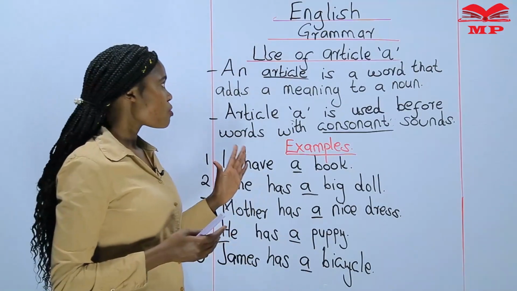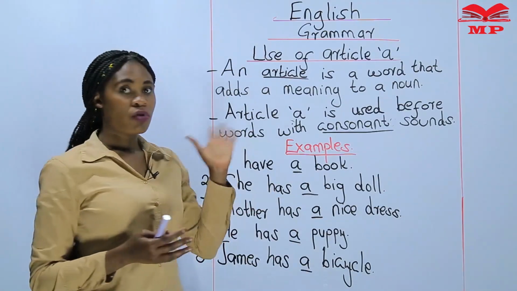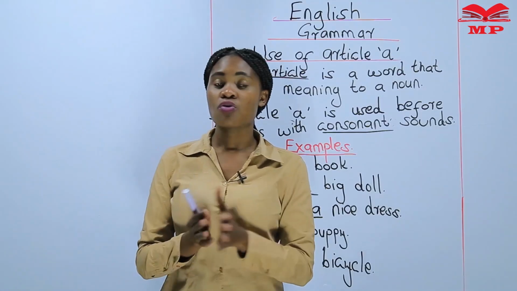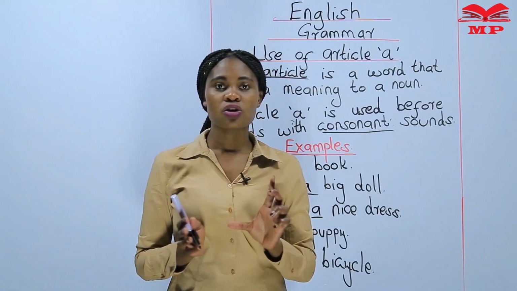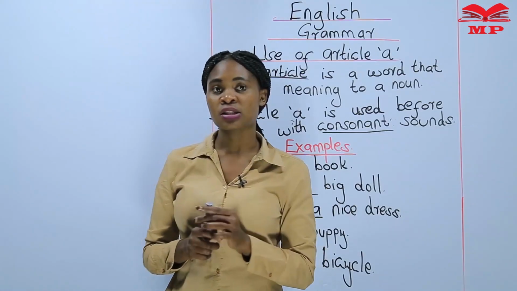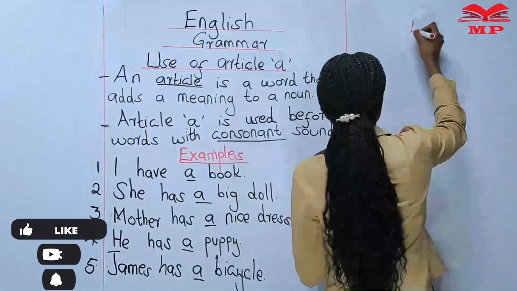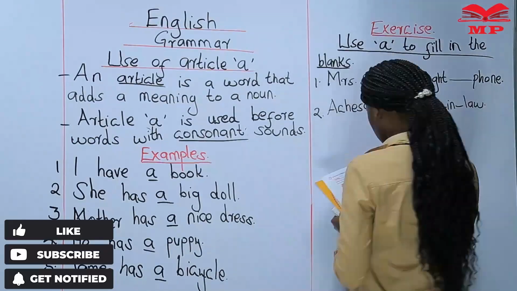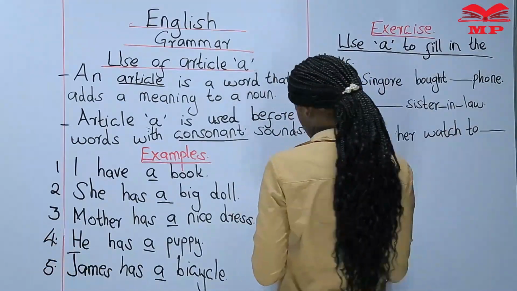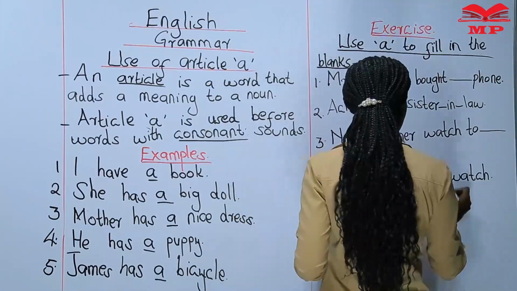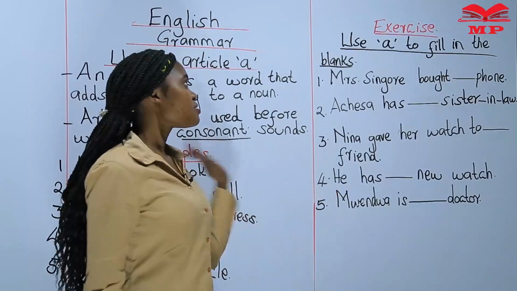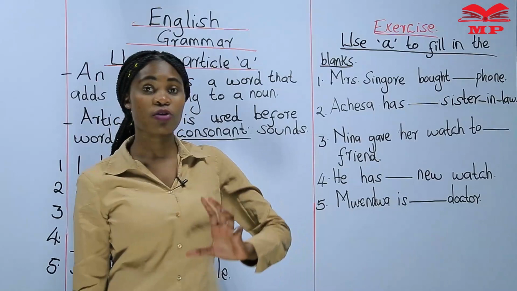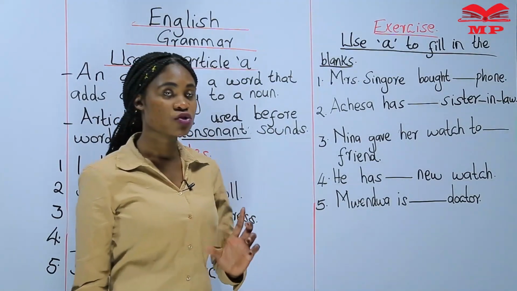Now for us to know more about article a, I'm going to give you an exercise. Copy it in your exercise book and you will answer the questions according to the instructions given. Okay, now the exercise is here, question 1 up to question 5. Remember, you are going to answer the questions according to the instructions.